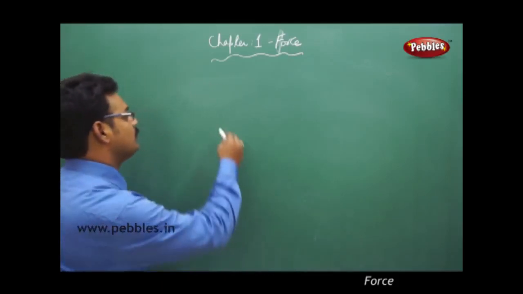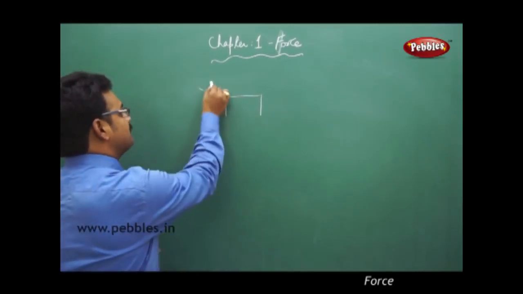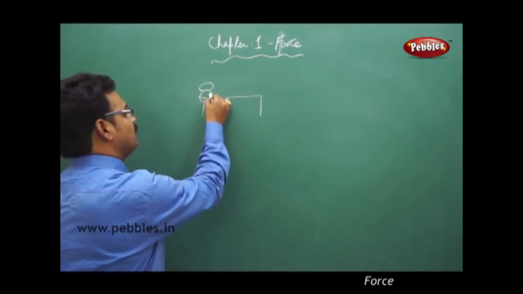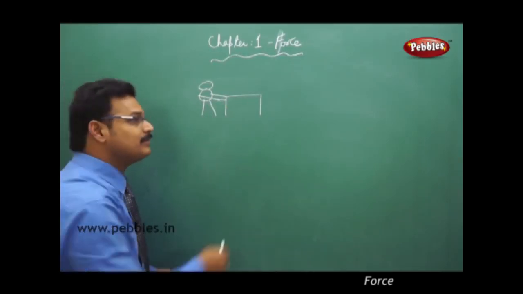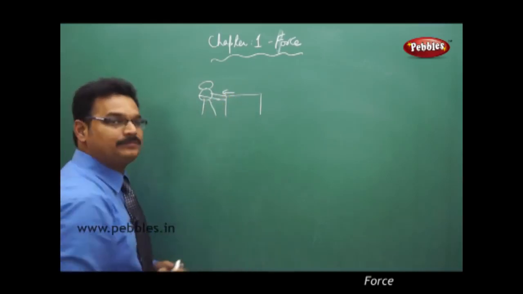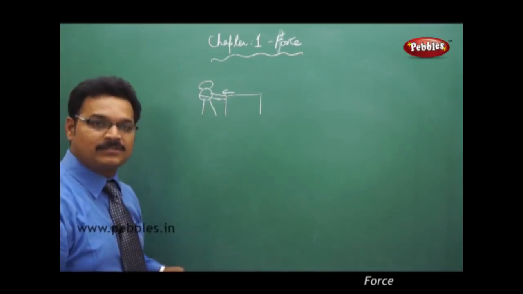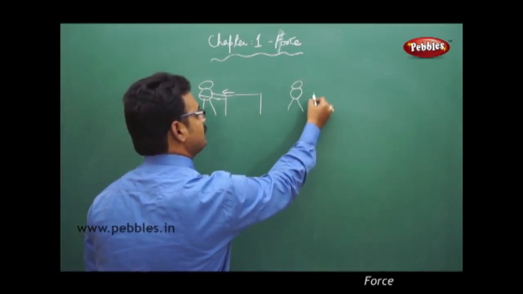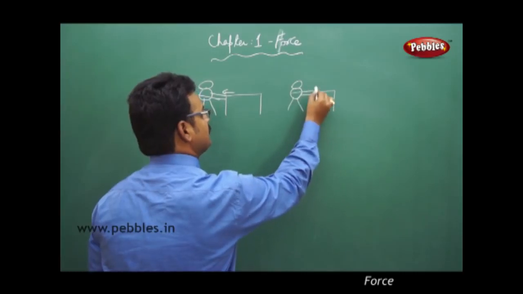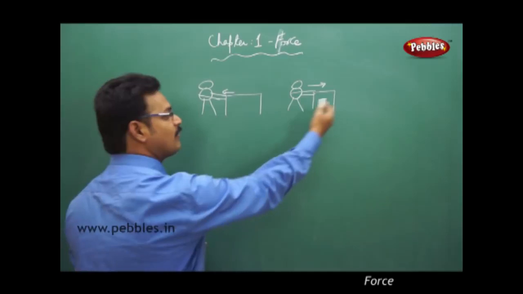Suppose you have a table and a person standing on the floor, and he is pulling the table in this direction. Then the table moves towards the left side. Suppose the same person, in another case, just pushes the table, then the table moves in the forward direction.